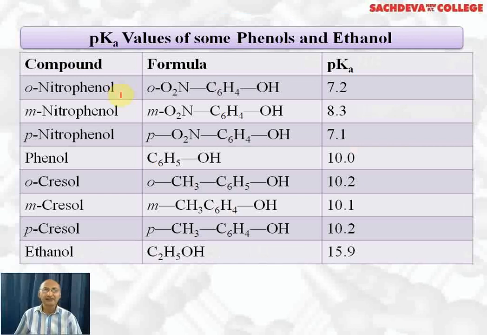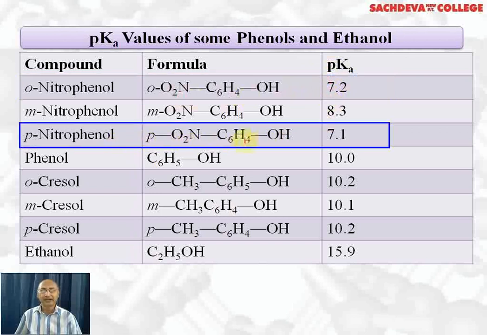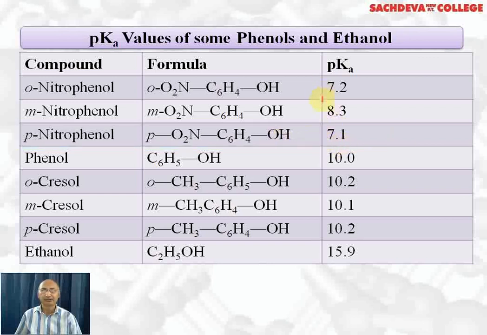Let's compare the acidic character of various phenols and ethanol. Orthonitrophenol has pKa 7.2. Remember, the higher the value of Ka, the stronger the acid, and the lower the value of pKa, the stronger the acid. It means para-nitrophenol is the most acidic among ortho, para and meta. Second is ortho and third is meta.